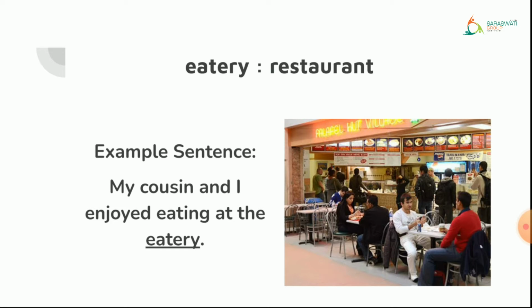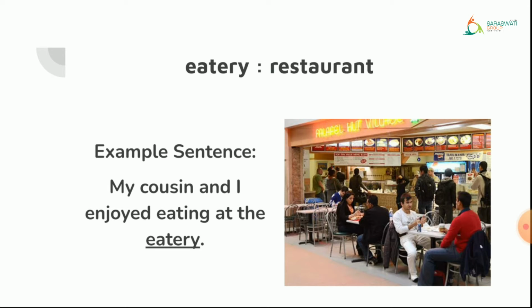Eatery. Eatery means restaurant. Okay. Now we all know what is a restaurant and we are always in the search of the opportunity when we get a chance to go and eat at the restaurant. And we also have our own favorite restaurants that yes, if we get the chance, we want to go and eat to this eatery or this restaurant, right?